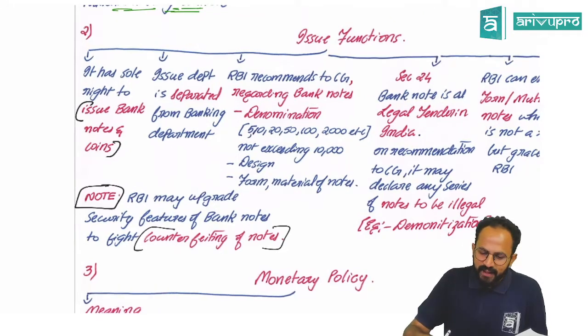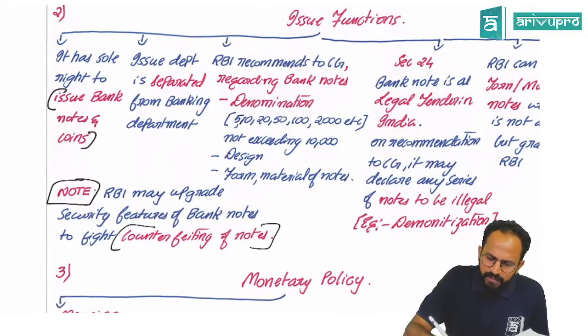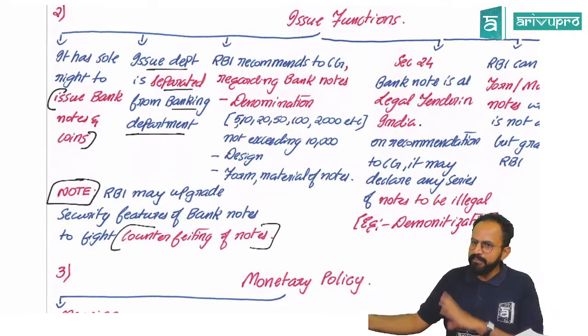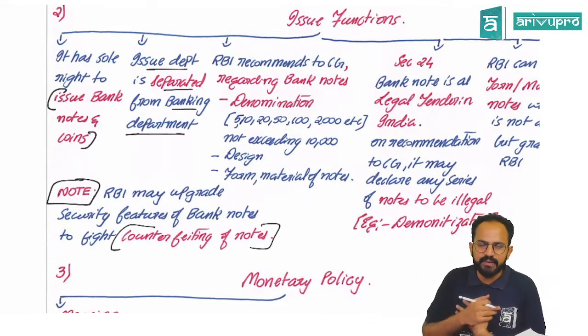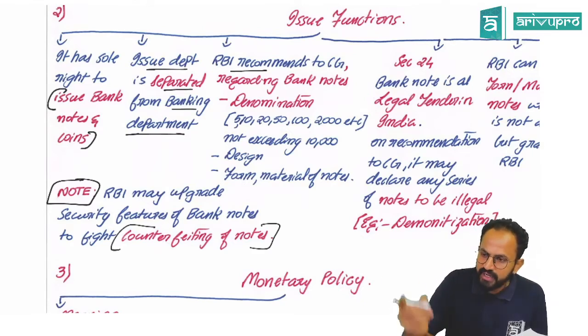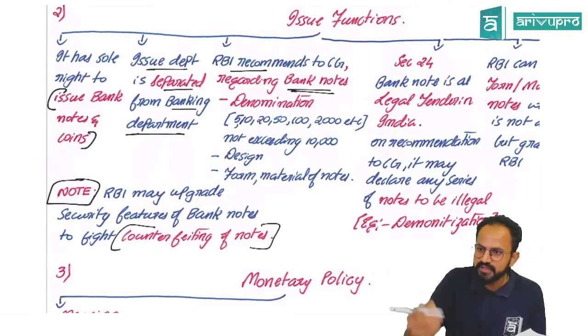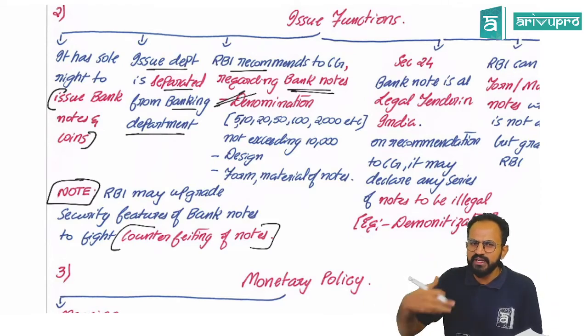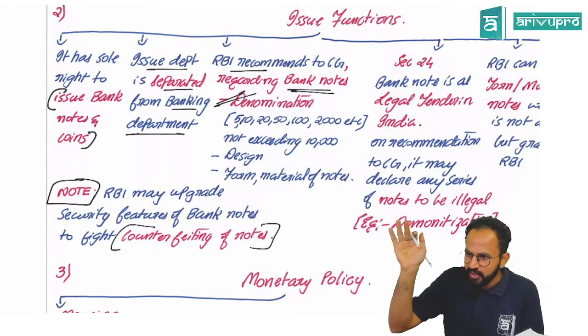Yes. So sir, issue department is separated from banking department. Just like your company's HR department, in the same way banking department is different, issue department is different. RBI recommends to the central government regarding the bank notes what the denomination should be. It can be 5, 20, 50, 100, whatever denomination.